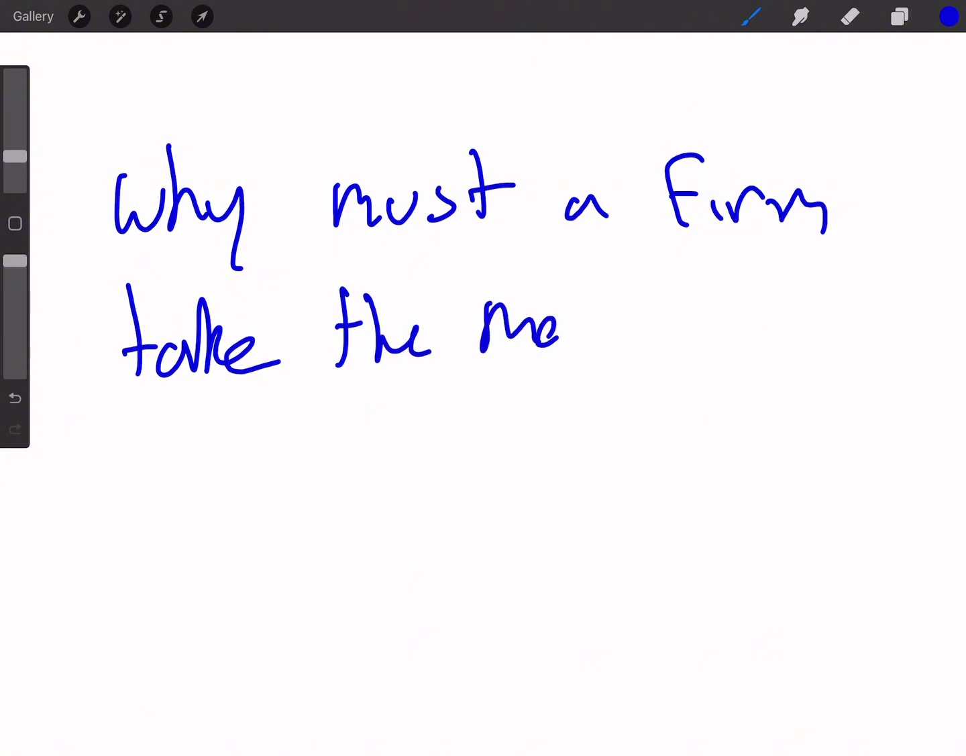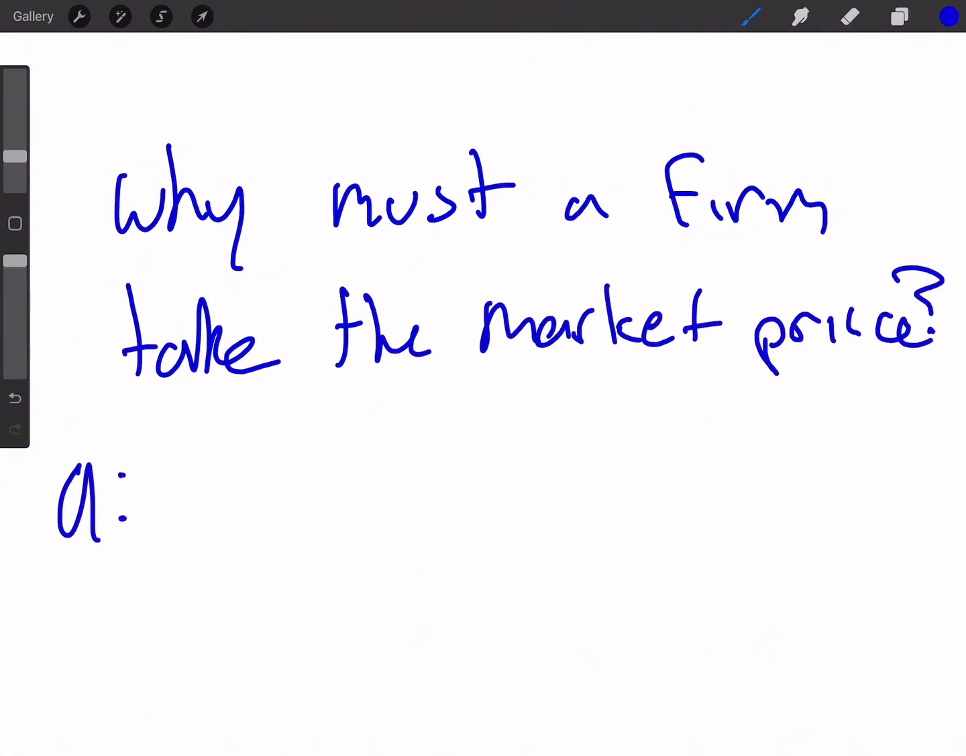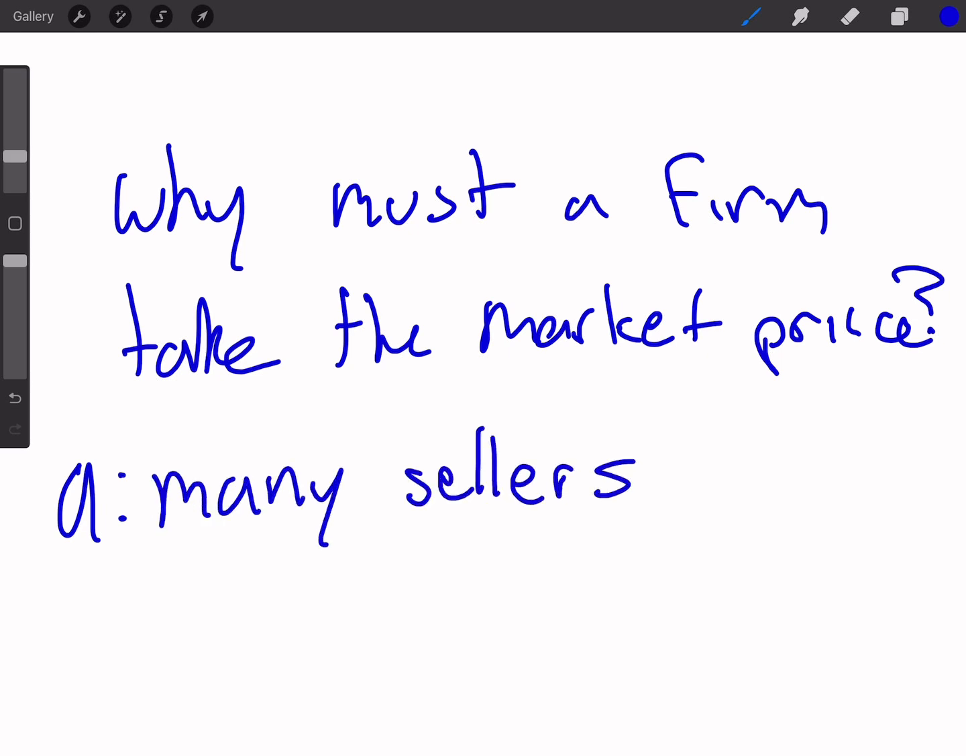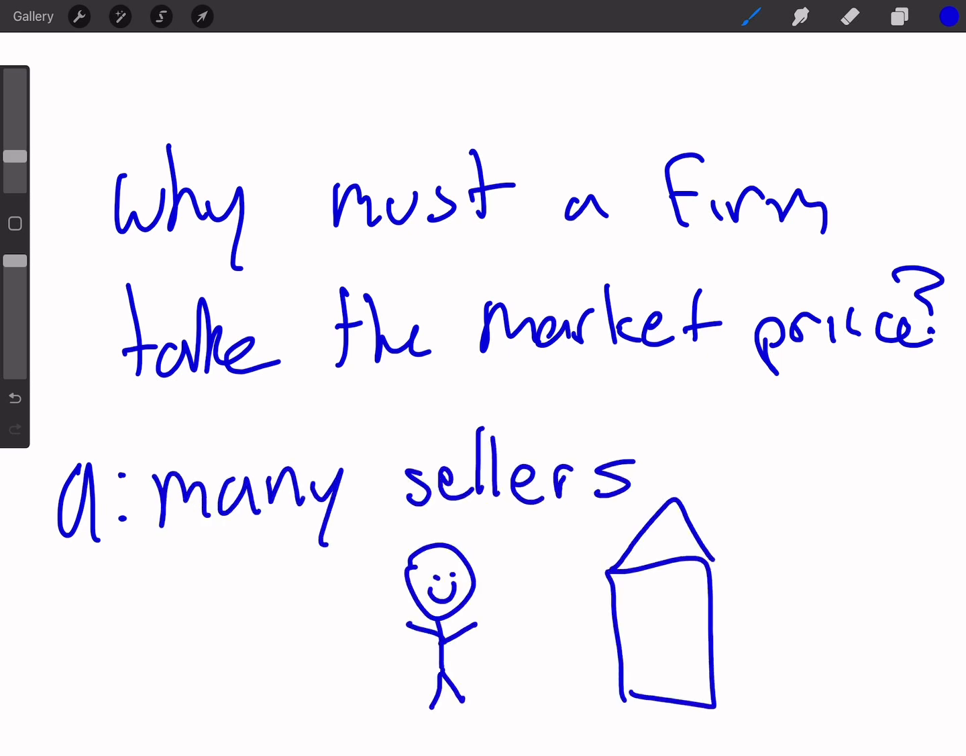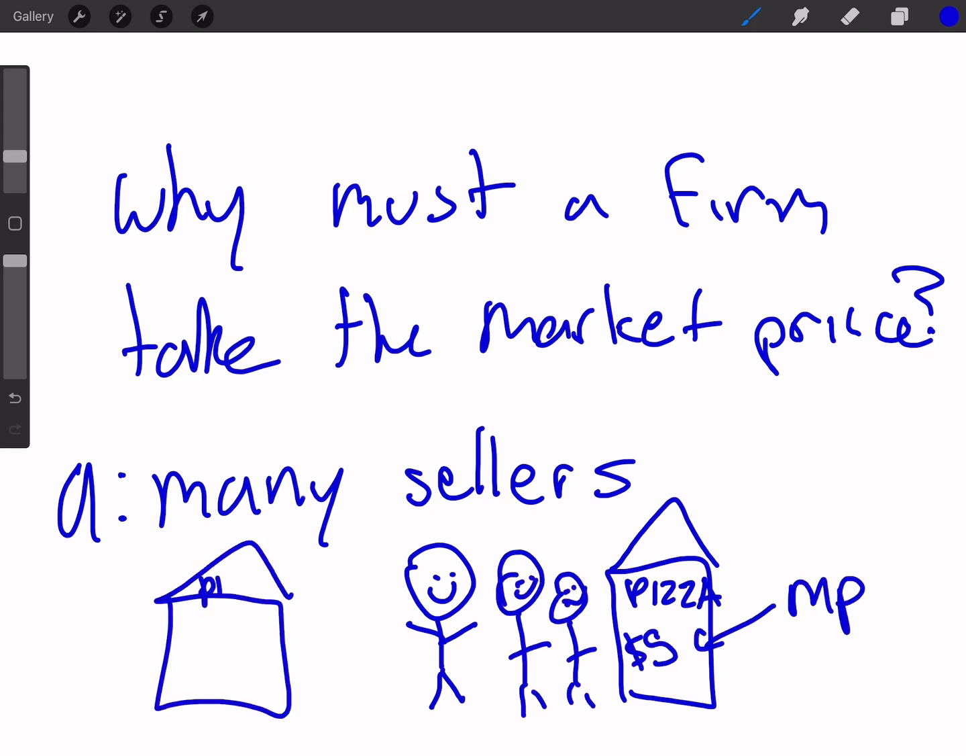So why must a firm take the market price? It's because many sellers occur in an industry and they must sell the same thing. For example, if there are people buying pizza for $5 and another firm enters, if they charge $10 above the market price, people wouldn't like that and they would go to the other seller.